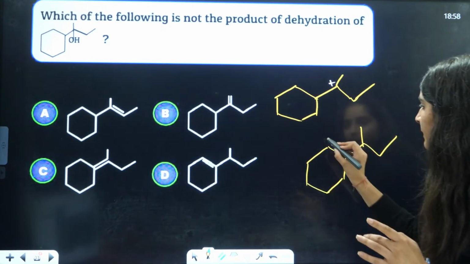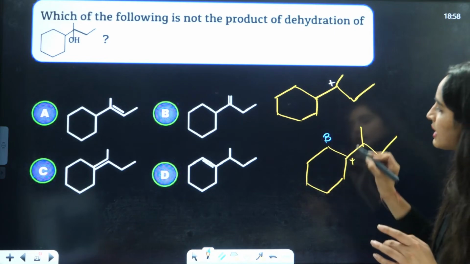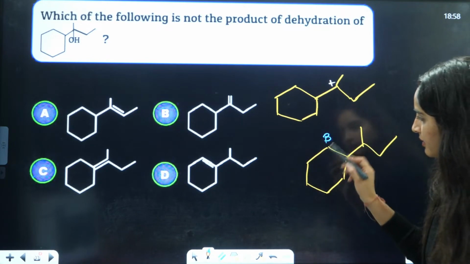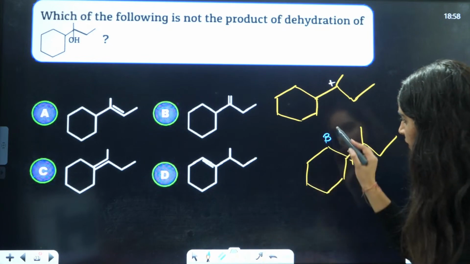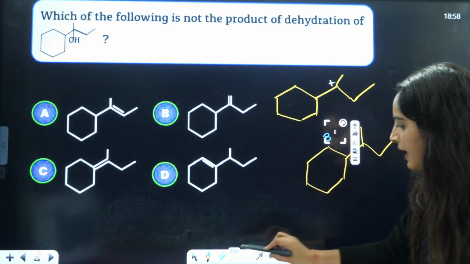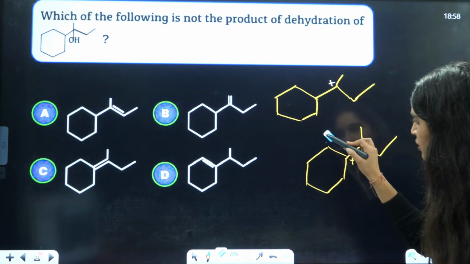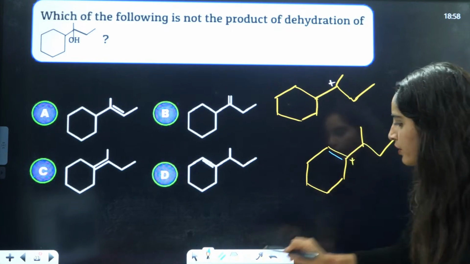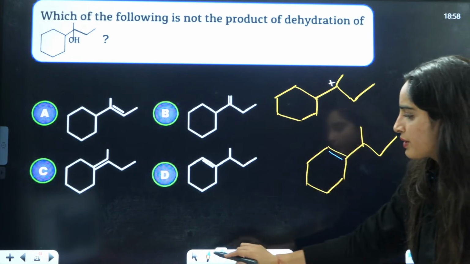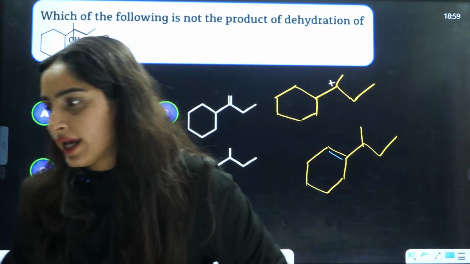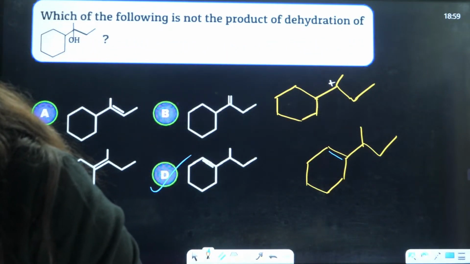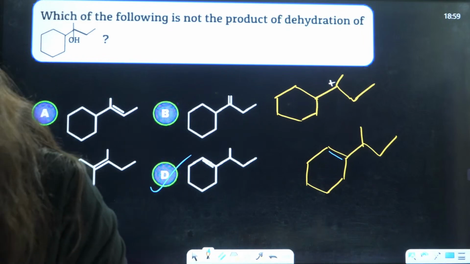Now from the beta position, that means from here, hydrogen will be eliminated, and hence you will have the formation of a double bond over here, and this is going to be the answer. Got it?